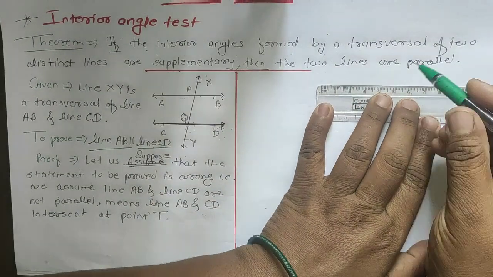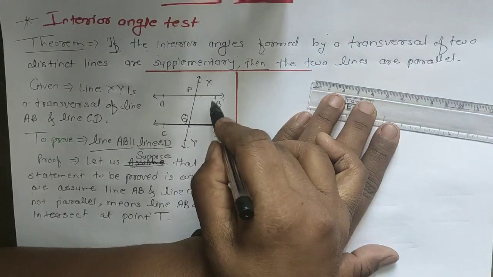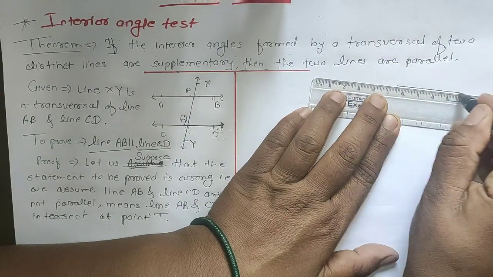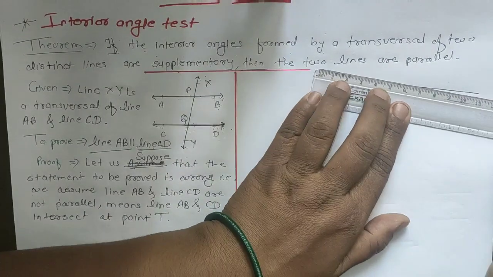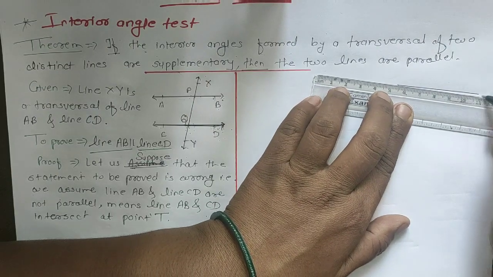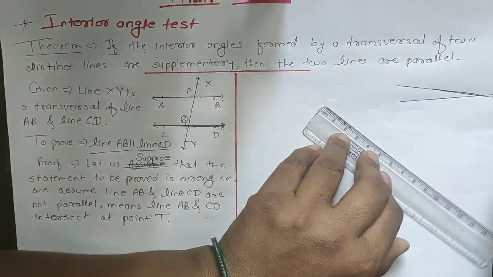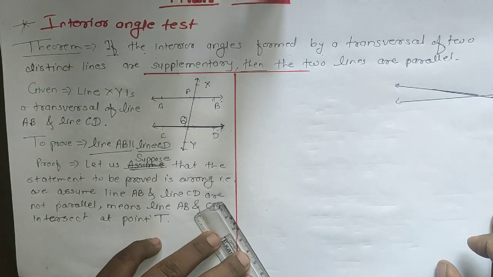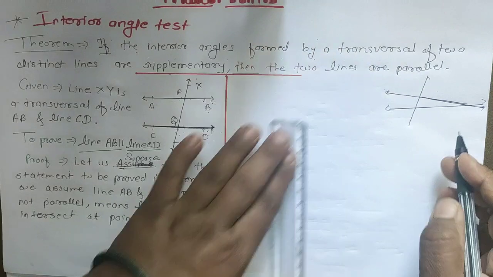Otherwise I will draw here for better. So these two lines, if they are not parallel to each other, then they intersect each other at one point. Suppose this is a line and this is another line, and this is the transversal.